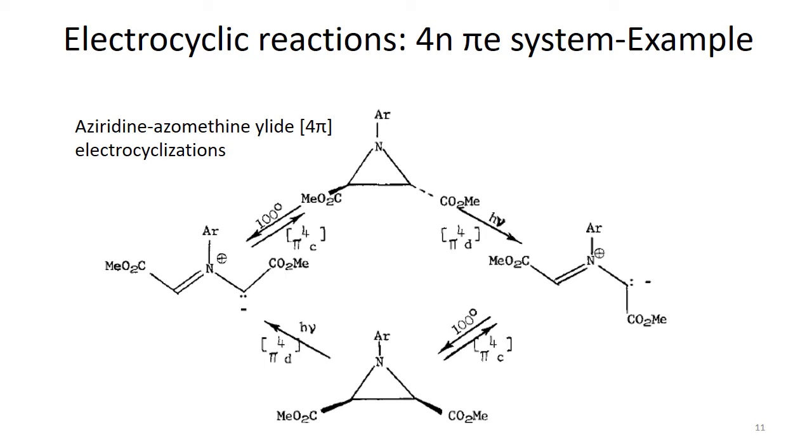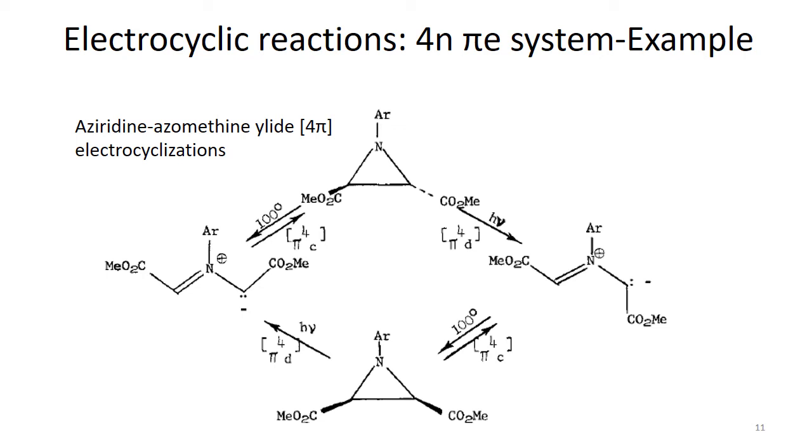But for the disrotatory mode, this 4-pi electron system can't undergo disrotatory rotation through a thermal reaction. So we have to carry it out by irradiation. After irradiation, it undergoes disrotation